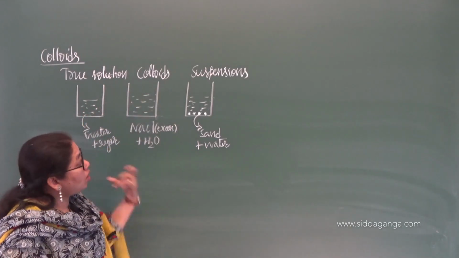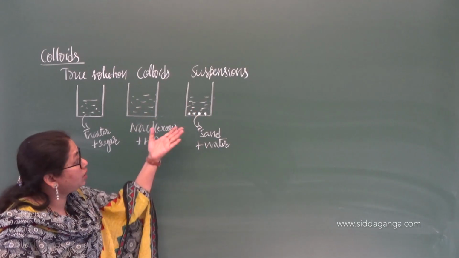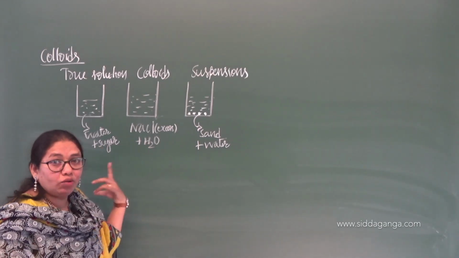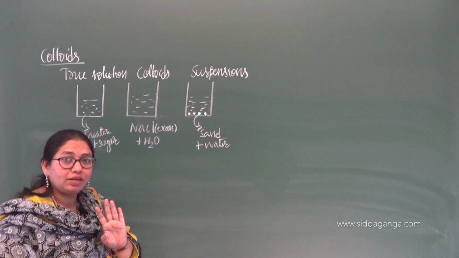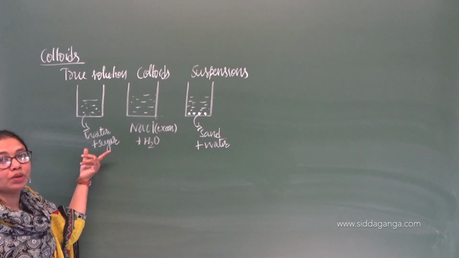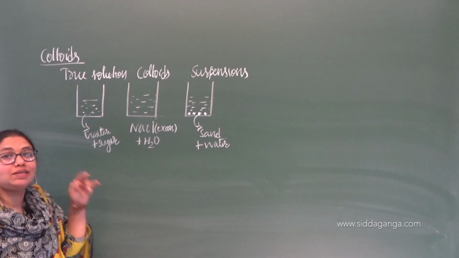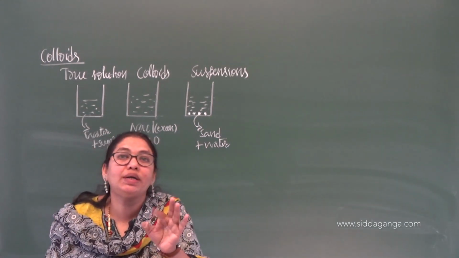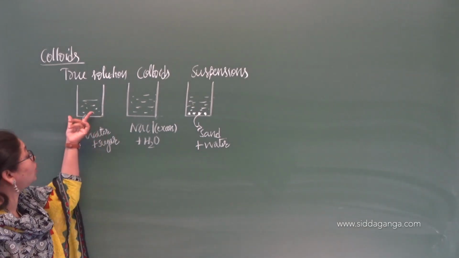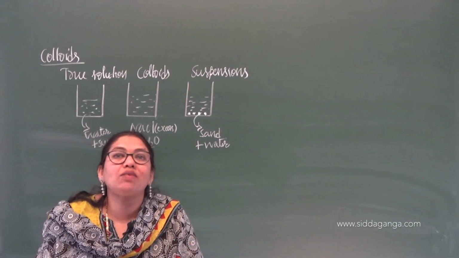Now we are going to study colloids, and suspensions you are going to learn in a higher class, so it is not so well defined here. Is it clear? So what are true solutions? The homogeneous mixture where the size of the particles is less than 1 nanometer. Why are we not going to see the solute particles in true solutions? Because the size of the particle is very, very small, less than 1 nanometer.